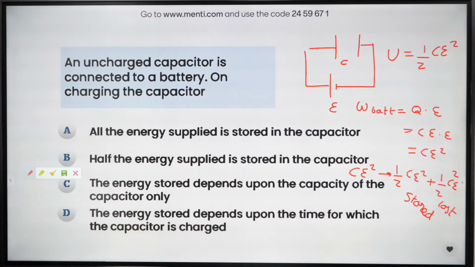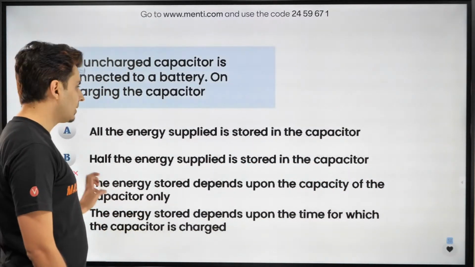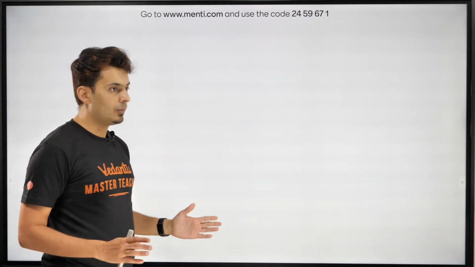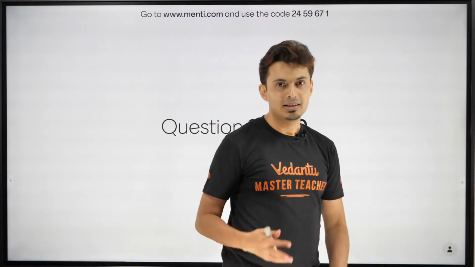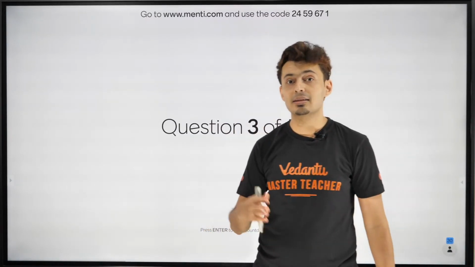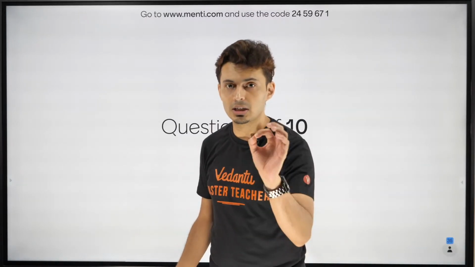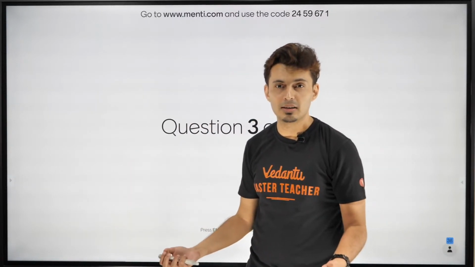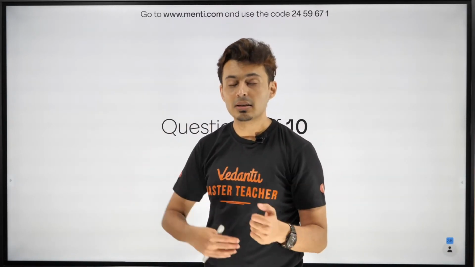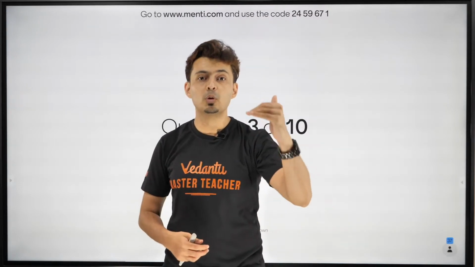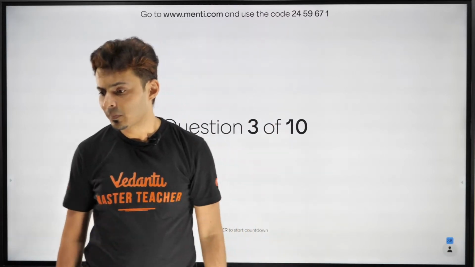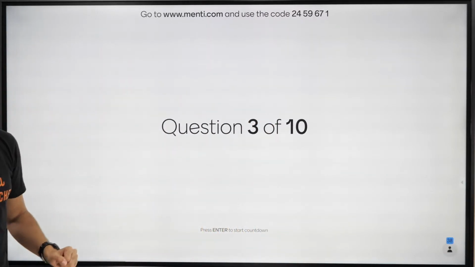Yes. Victory 7, you need to start watching from the basics, bacha. I've started the chapter from absolute basics, and you need to have the knowledge of electrostatics and Gauss law. If you do not know electrostatics and Gauss law, first see my replays in the Pathfinder playlist and then come to capacitors and try to set target of 2 weeks to cover all the backlogs, or 3 weeks or maximum 4 weeks. Okay, chalo, let's get going to question number 3.